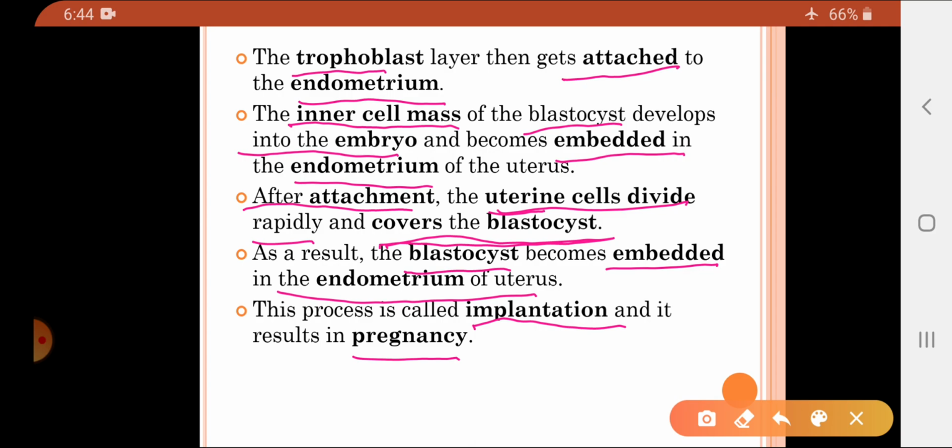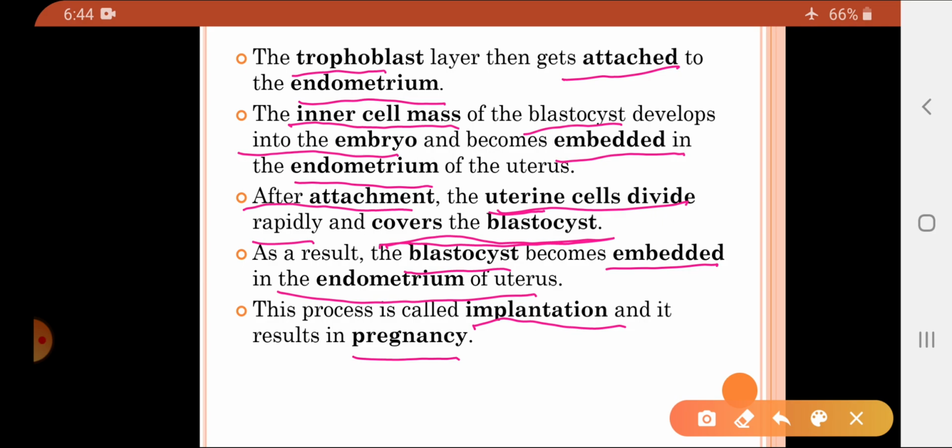What is the structure of a blastocyst? It consists of an outer single layer of flat cells, and inside it a group of 20 to 30 cells called the inner cell mass. The layer of large flat cells is called the trophoblast, which gets attached to the endometrium and later forms the placenta.